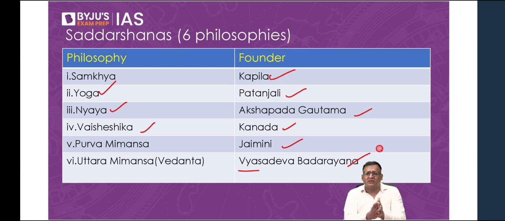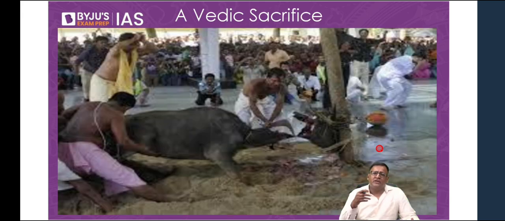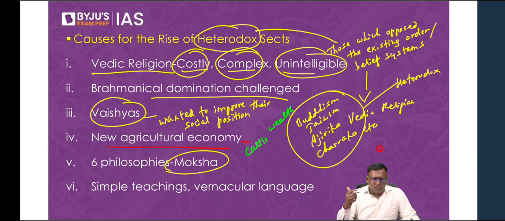They said, if you follow my method, you will attain moksha. People got confused because Patanjali is saying do yoga, Kapila is saying follow Sankhya philosophy, and others are saying follow my philosophy. People got confused, and here comes Buddha and Mahavira, who spoke in a very simple language. Buddha spoke in Pali and Mahavira spoke in Ardhamagadhi. These two are dialects of Prakrit.